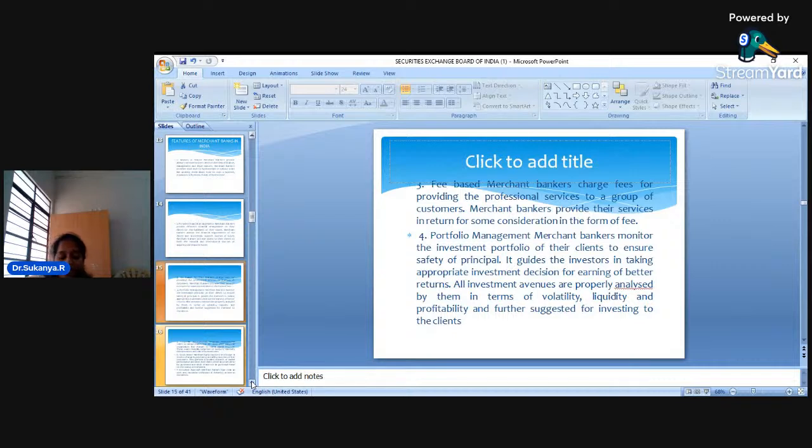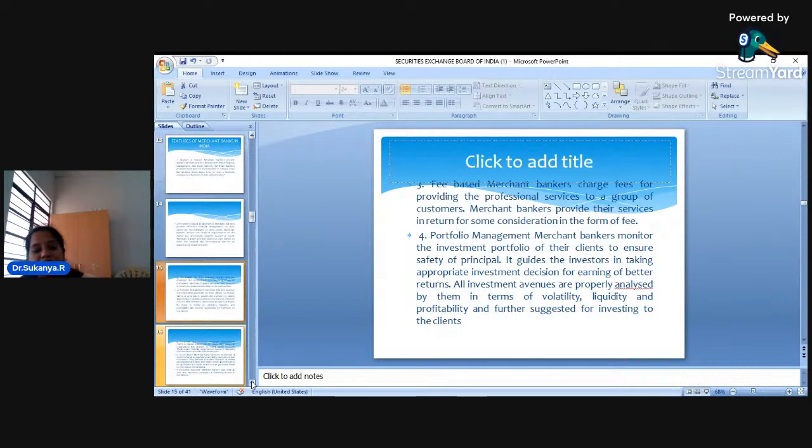One thing is I can take the advice of merchant bankers about how to invest this 5 lakh rupees in various avenues. That means to say, whether I shall put it in a bank, or put some money in insurance, some money in the stock market, some money in a mutual funds company. So the entire amount of money which I am devoting to various types of avenues is called a portfolio.